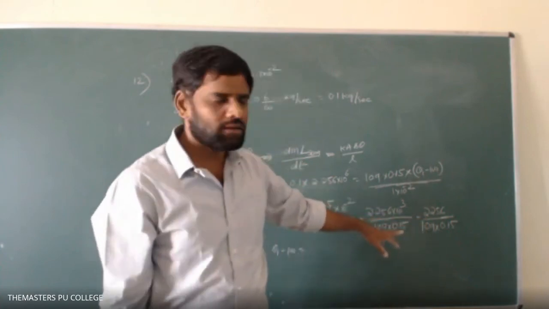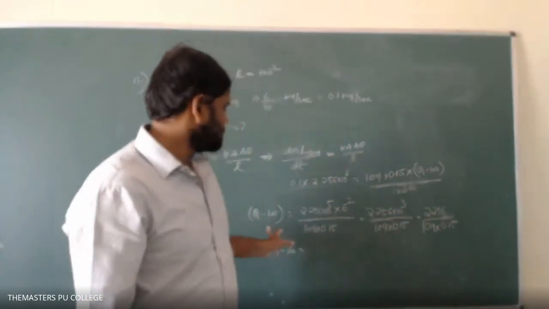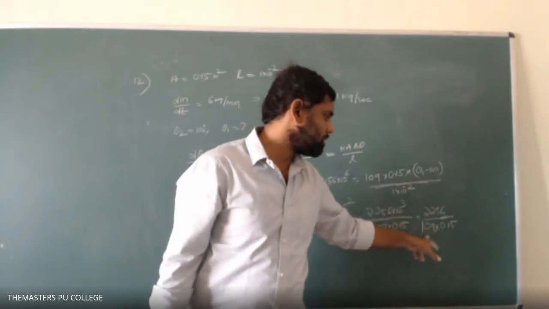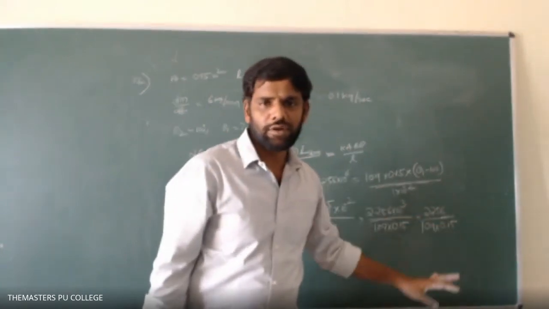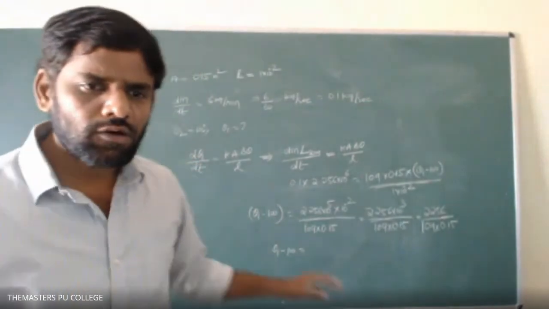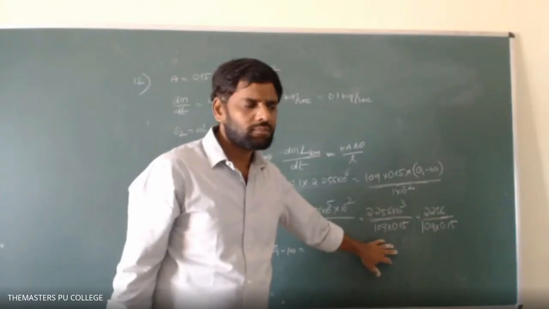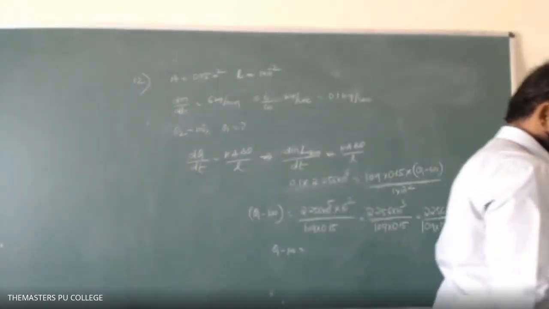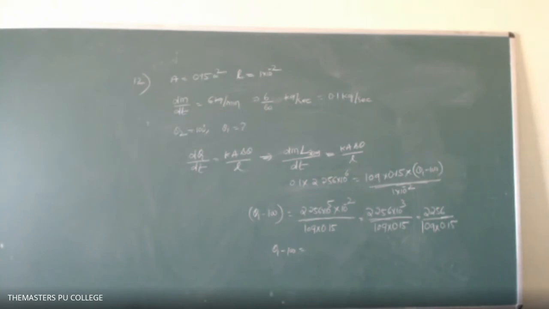You write that this is theta 1 minus 100 equal to 2256 upon 109 into 0.15. Did we get or not? 137.9 we got.